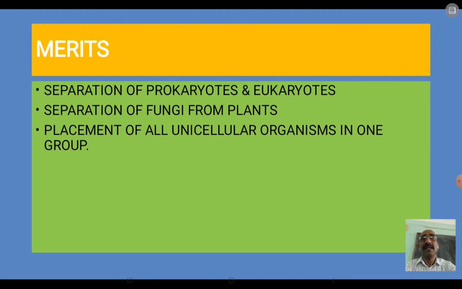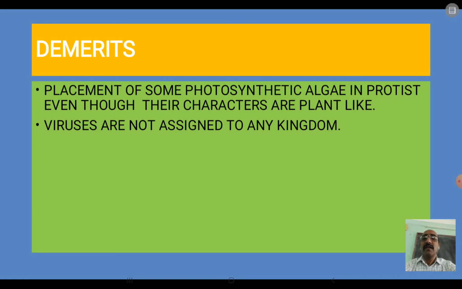But like any other system of classification, it has also got some demerits. What are those? Let us see. The demerits are the placement of some photosynthetic algae in protists, even though their characters are plant-like. So, some of the photosynthetic algae have been placed under the Protista, though some of their characters resemble plants, isn't it? If their characters resemble plants, they should be included in plants, they shouldn't be included in protists, but they have been placed there. That is a demerit of this system of classification.